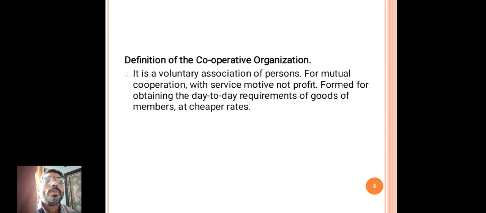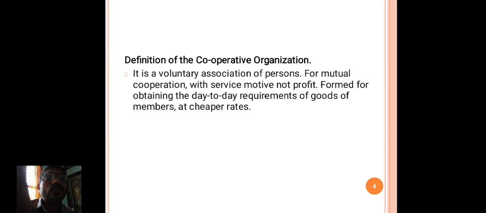What is a cooperative organization? It is a voluntary association of persons for mutual cooperation with service motive, not profit, formed for obtaining the day-to-day requirements of goods for members at cheaper rates.